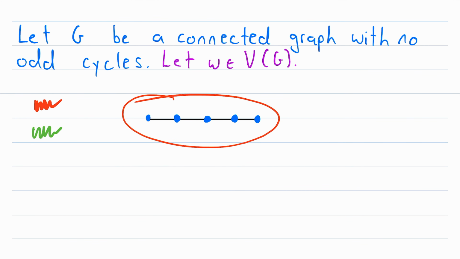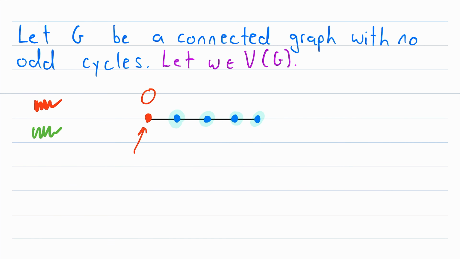So let's try to partition these vertices, starting with this one. Should this go in the red set or the green set? Well, it doesn't really matter since we haven't placed any of the vertices yet, so let's just call it red. So I will color this one red. And I'm also going to label it 0, because it is a distance of 0 from itself. And going on, I'm going to label each of these vertices with their distance from this starting vertex. Alright, now the next vertex, should it be red or green? Well, it can't be red because it's adjacent to this red vertex, so it's gotta be green, and we label it 1 because it's a distance of 1 from this vertex.